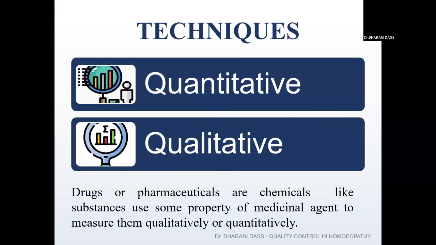So before going into the proper chromatography, the difference is that in qualitative analysis like phytochemical analysis testing, we can just know the quality of our products. Whereas in a quantitative analysis, we can tell how much quantity of each constituent is present in the mother tincture. That is the major difference between qualitative and quantitative techniques. So your HPTLC and TLC come under the quantitative techniques of pharmaceutical analysis, whereas phytochemical analysis comes under the qualitative techniques. This is a basic understanding of the differentiation between qualitative and quantitative techniques.